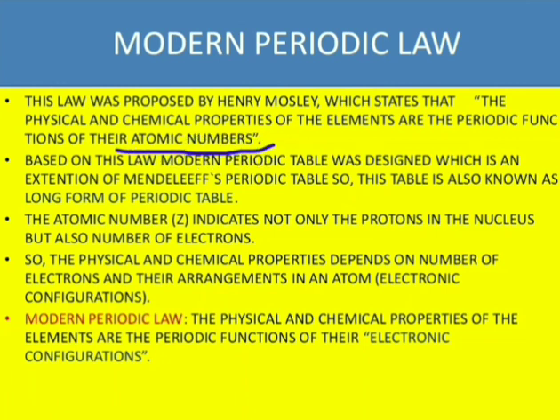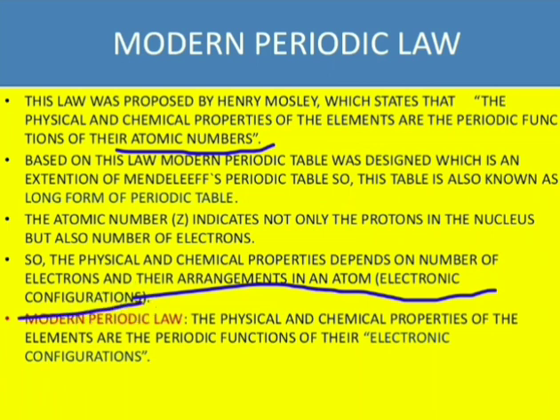Based on Moseley's law, he prepared a periodic table which is known as the long form of the periodic table. Later, he came to know that atomic number indicates not only the number of protons but also the number of electrons. So the physical and chemical properties of elements depend on the number of electrons and their arrangement in an atom. That is nothing but the electronic configuration.